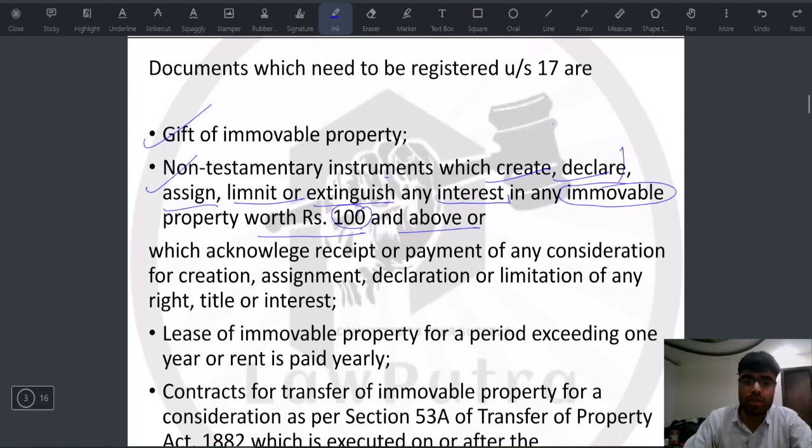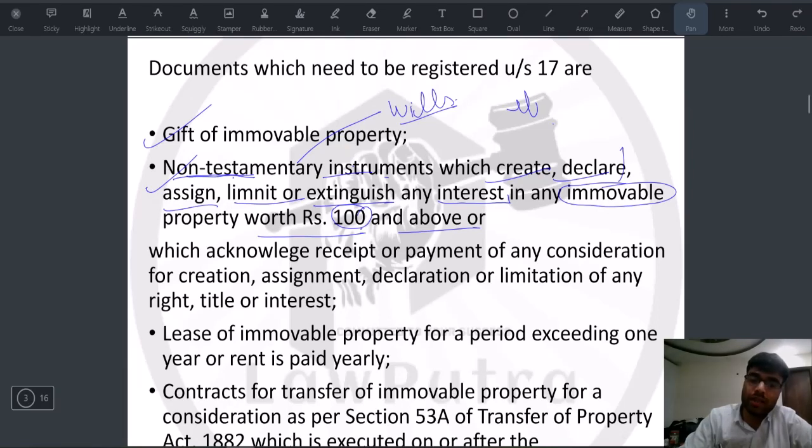So, it requires registration. Now, whenever we hear the word non-testamentary, the one thing which comes to our mind is basically wills, and which is true, but non-testamentary does not mean only wills. It includes wills. The difference between testamentary and non-testamentary is that if a document has been made on a certain date, and the effect of the document comes immediately, then it is a non-testamentary instrument. But if the effect of that document takes place after some time, then it is a testamentary instrument.